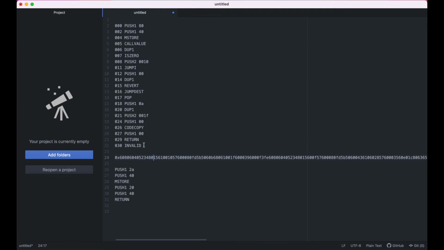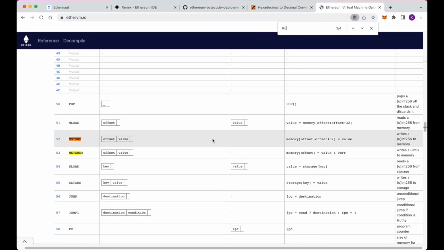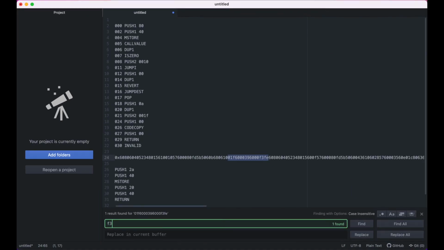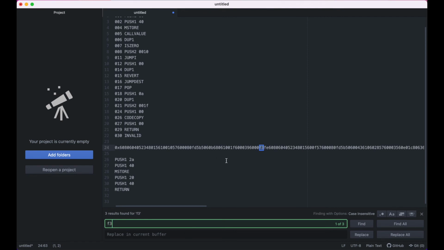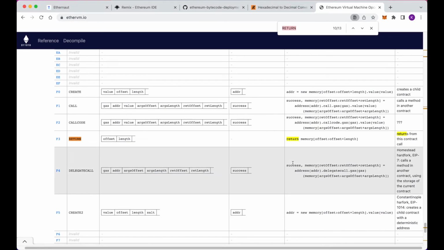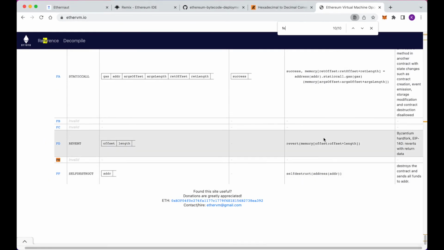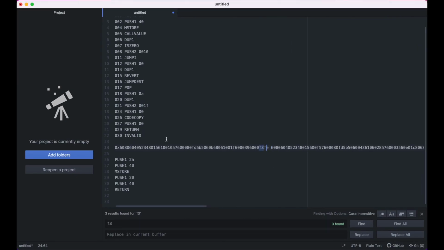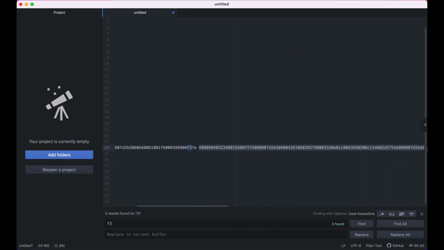So I'm going to find where we return in this code. So return corresponds to F3, which we find right here. And then we're calling one more opcode, invalid, FE. So if we go back here, FE shouldn't correspond to anything. So yeah, FE is invalid. So this is the end of our constructor code here. And so this is the bytecode that we're going to change.